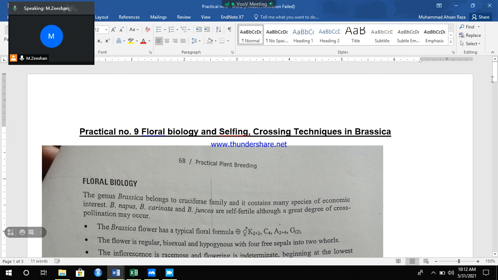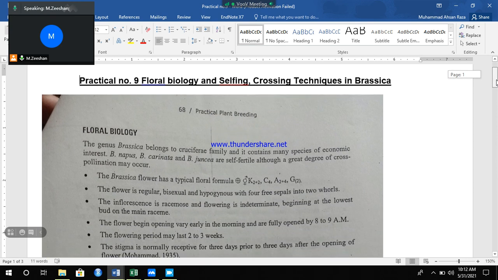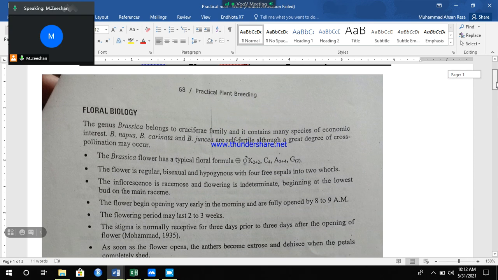If I ask you to write the typical floral formula of different crops, then you have to write in this sense. The flower is regular, bisexual, means both sexes are present inside a single flower. Hypogynous means this is the position of the ovary, and with 4 free sepals in 2 whorls.